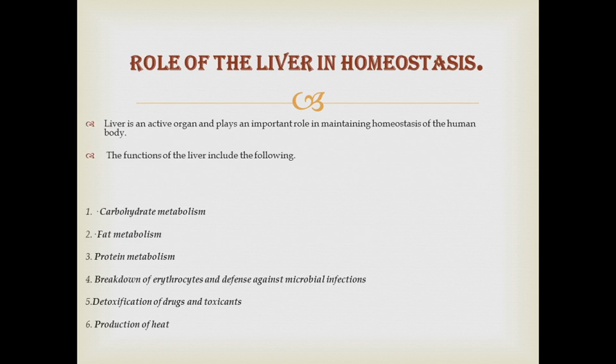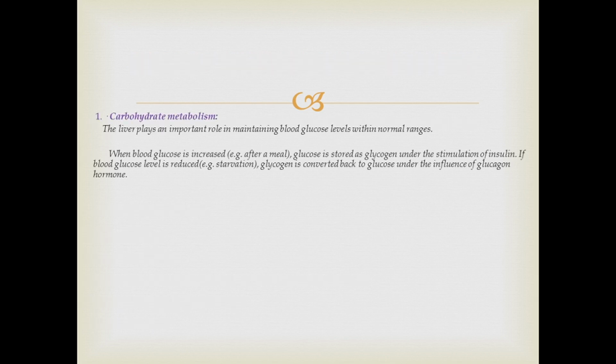Then comes the last part, role of the liver in homeostasis. Liver is an active organ and plays an important role in maintaining homeostasis of the human body. The functions of the liver include the following. So these are the 6 main functions of the liver: carbohydrate metabolism, fat metabolism, protein metabolism, breakdown of erythrocytes and defense against microbial infections, detoxification of drugs and toxicants, and production of heat. We will be discussing the first one, carbohydrate metabolism.